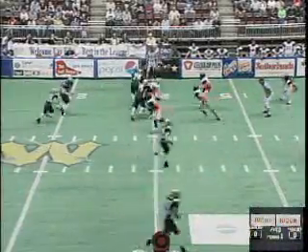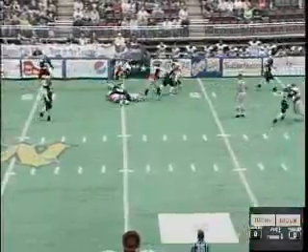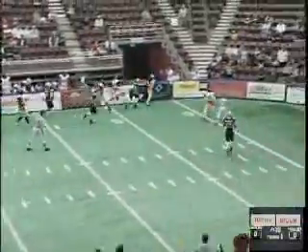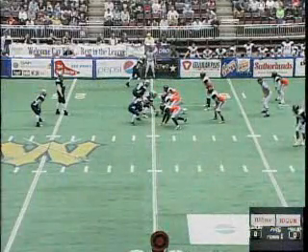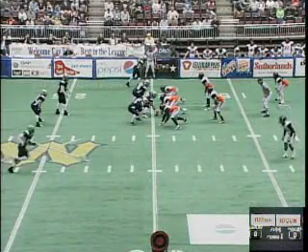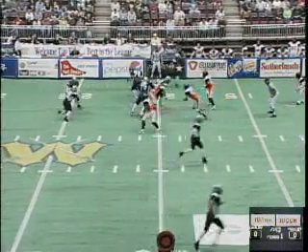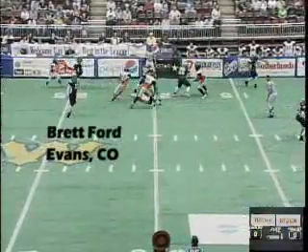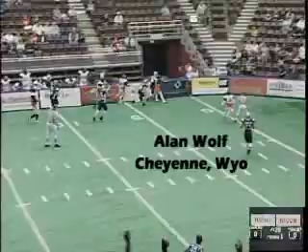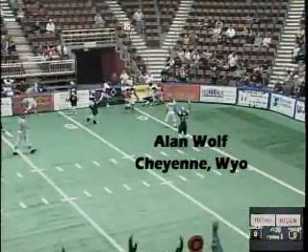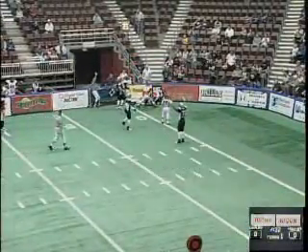We're going to have a sweep to the left. Line judge steps back, lets the play pass in front of him, trails it, picking up dasher board responsibility. He has contact down there about the 1 yard line. Back judge steps up. They read off each other. Excellent teamwork. Line judge is Brett Ford out of Evans, Colorado, and we got Alan Wolf out of Cheyenne, Wyoming. Excellent teamwork by these two gentlemen.